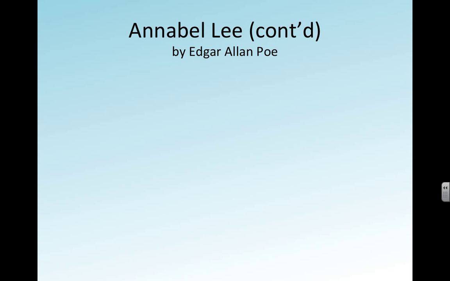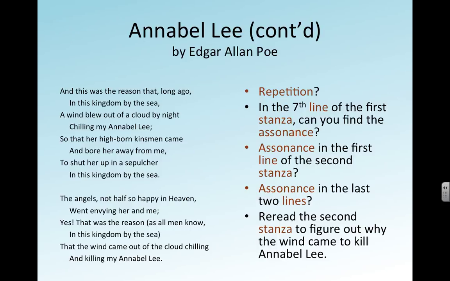Here's the next 2 stanzas. Where do you see repetition in these 2 stanzas? Next question, look at the 7th line. See if you can find assonance. And assonance is where the vowels in the middle match up. And you can look up assonance and stop this video if you need to figure out what it is. I'll let you answer the rest of these questions on these 2 stanzas.